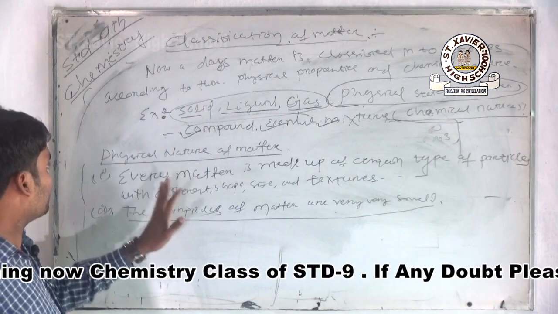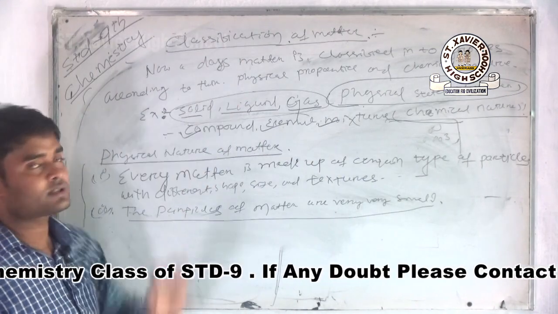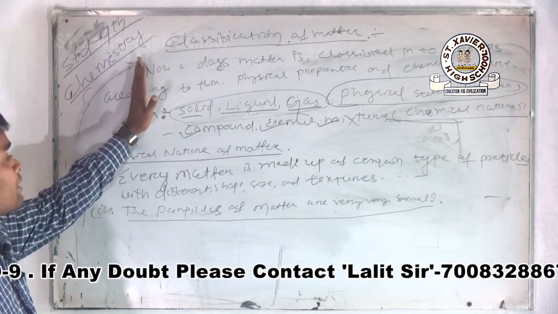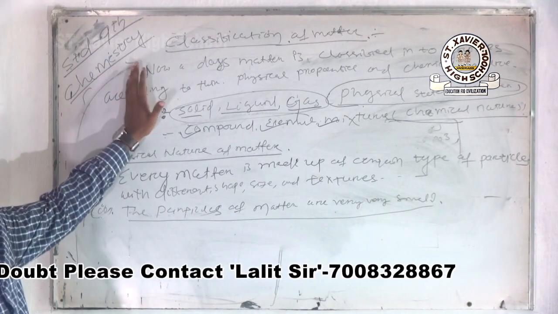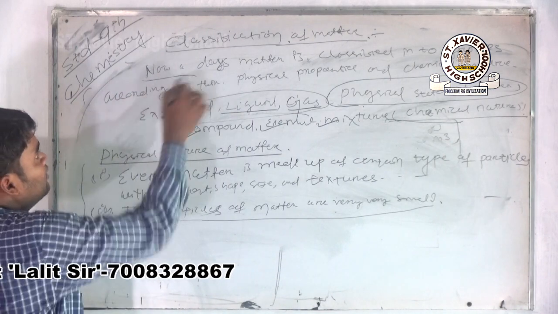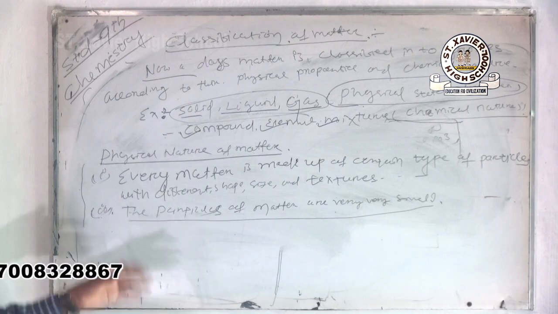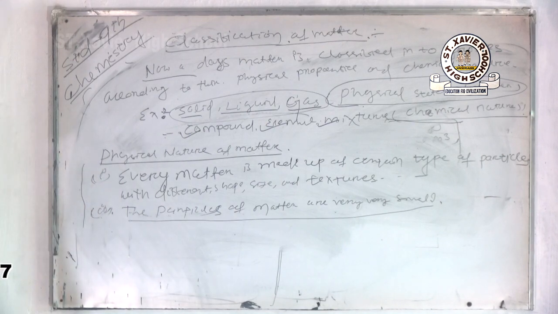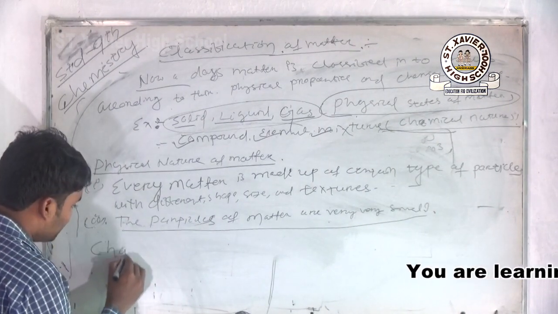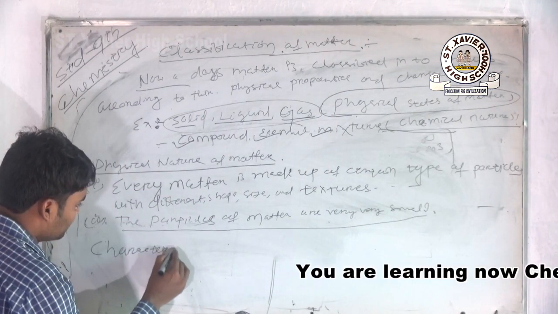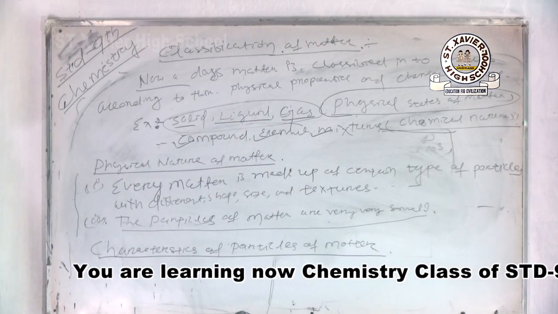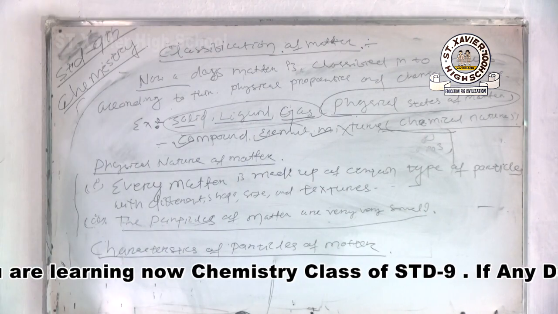All are clear? Physical state of matter and classification of matter: what the ancient Indian philosophers said, and what we say nowadays about matter. Next, characteristics of particles of matter. Basically three characteristics are there. Number one,